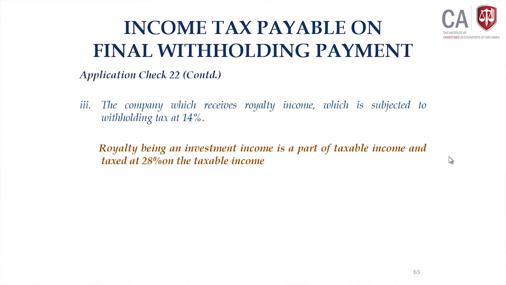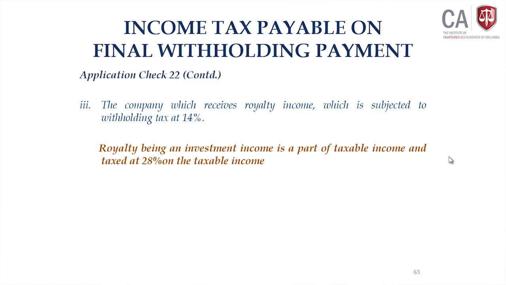Finally, the company receives royalty income which is subject to withholding tax at 14%. Is royalty income a final withholding payment? No, it is not recognized. Royalty is not recognized as a final withholding payment for a resident person. Therefore, royalty is a part of investment income if you go into detail. So, that becomes part of your taxable income and you apply the tax rate as per the first schedule. Whatever withholding tax deducted could be claimed as a tax credit. So, you can work out your tax on taxable income as per section 2 subsection 3.